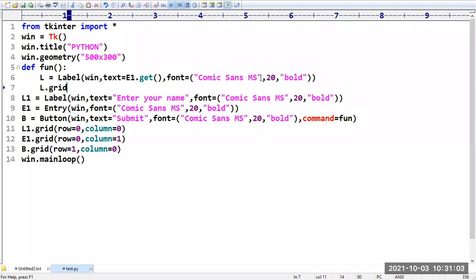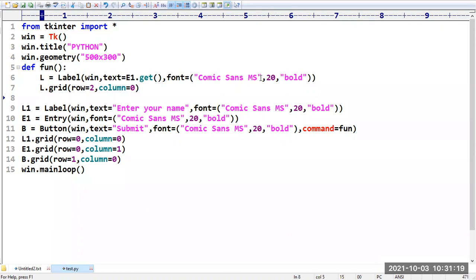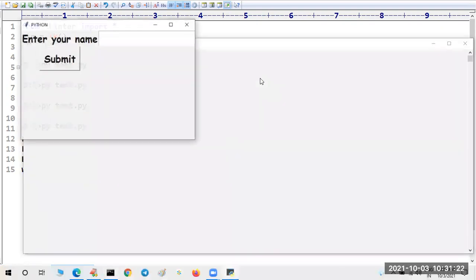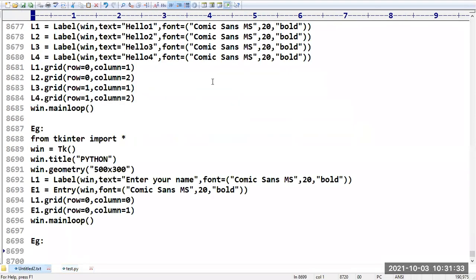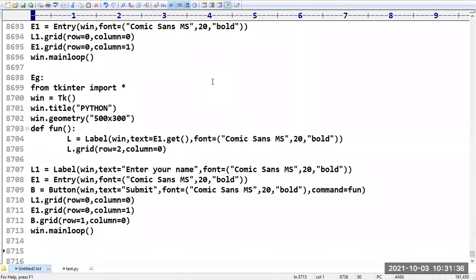And you need to assign it, right? L dot grid of row is equal to 2, column is equal to 0. That's all. So when you click the submit button, it is going to accept the data and it will print on the console. For example, I'm giving Prakash and clicking submit. So that Prakash will be displayed here. This is the way of using this particular Tkinter. So I hope the concept is very clear for you people. Do you have any doubts on this Tkinter module? Please confirm.